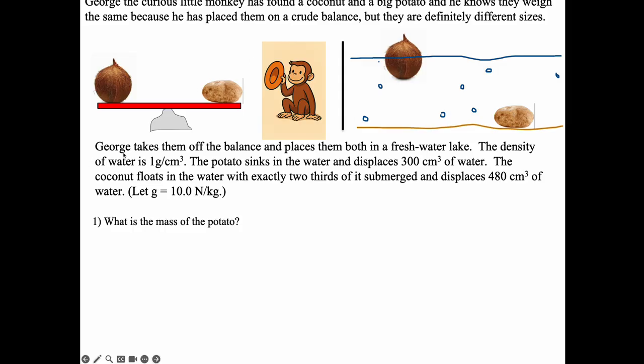Anyways, George takes them off the balance, and for some reason, he places them both in a freshwater lake. The density of fresh water is 1 gram per cubic centimeter. The potato sinks in the water and displaces 300 centimeters cubed. Right, that's the volume that the potato displaces. The coconut floats in the water with exactly 2/3 of it submerged and displaces 480 centimeters cubed of the water. Okay, so floating coconut, 2/3 down here, 1/3 up here, sunk potato.